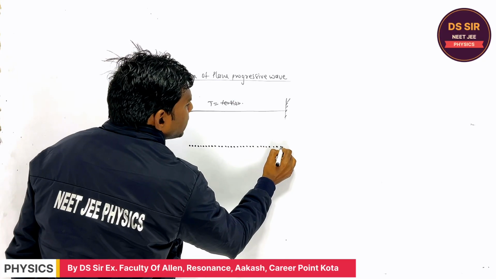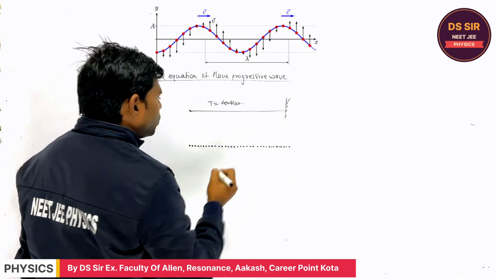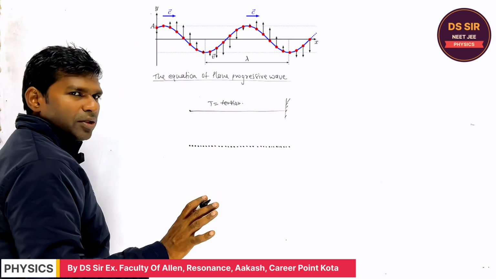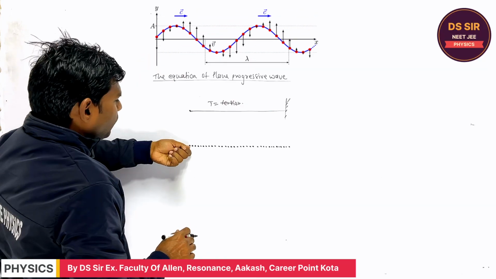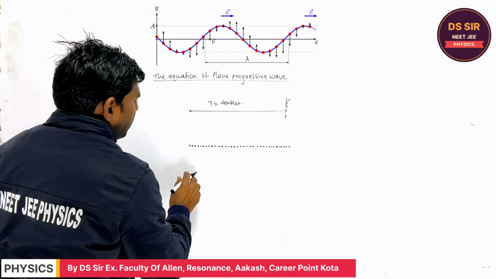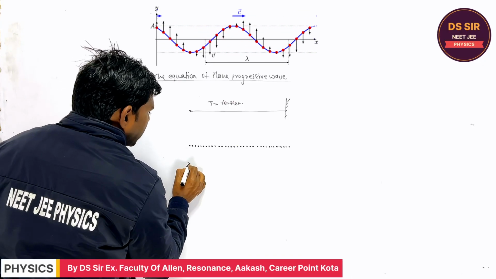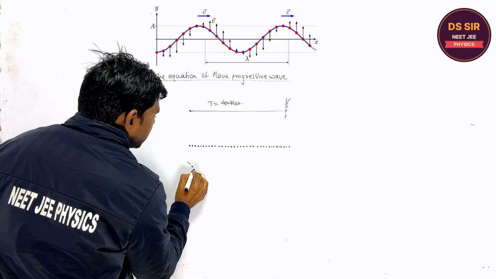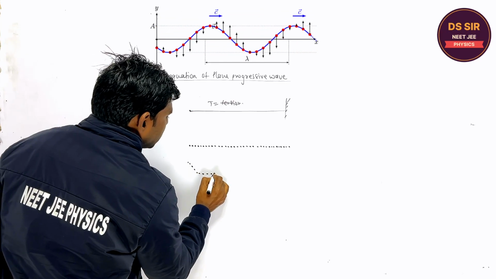So a number of particles are arranged side by side. You can assume like this. Are you getting or not? So when you move this up, what will happen? A number of particles will be moved like this. Is it clear or not?